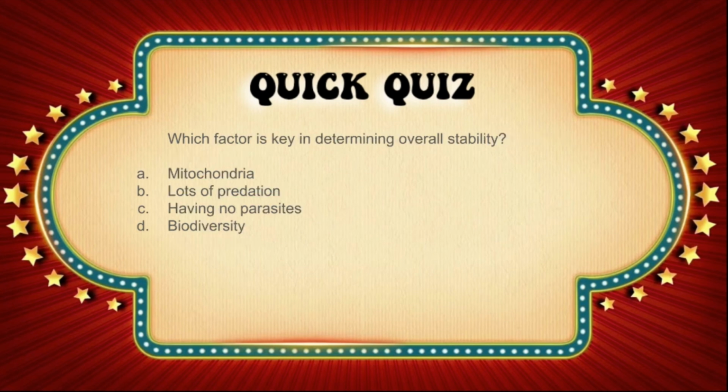Question 2. Which factor is key in determining overall stability? The correct answer is D, biodiversity. Biodiversity is crucial in determining overall stability of the biosphere.